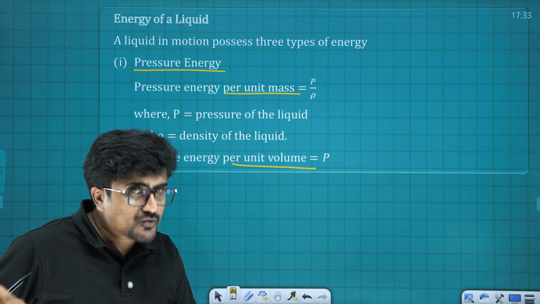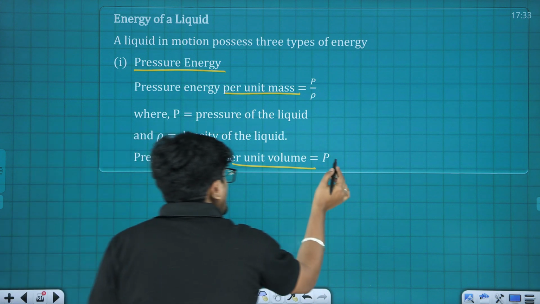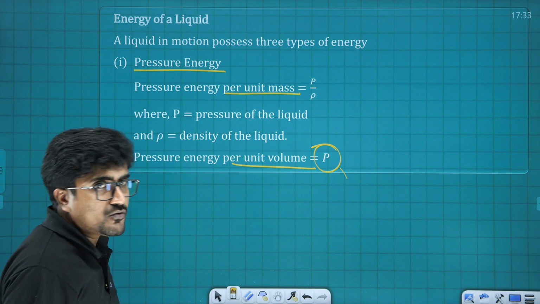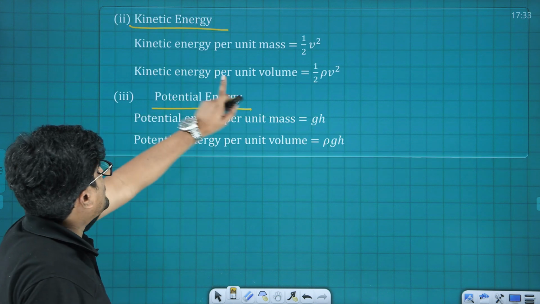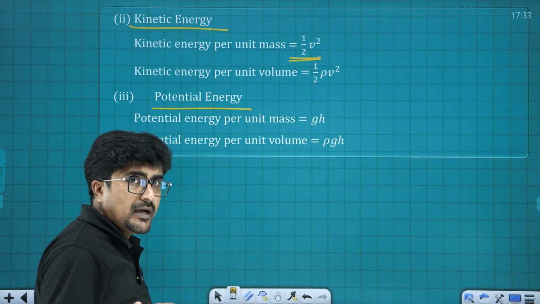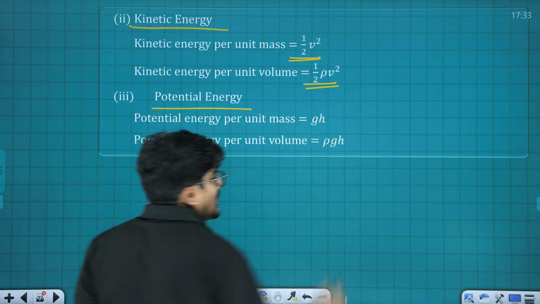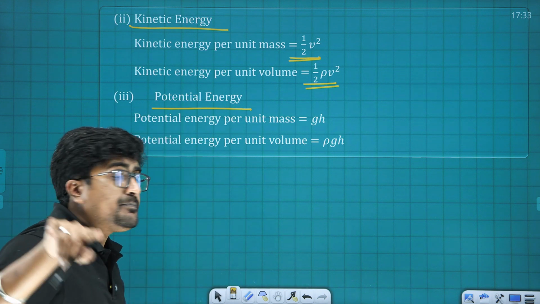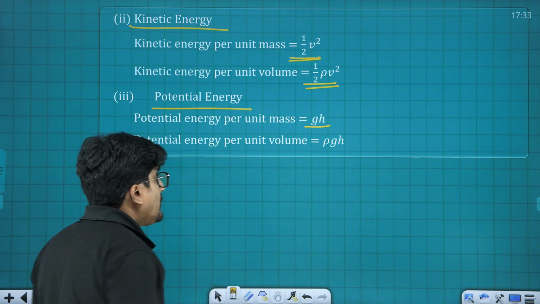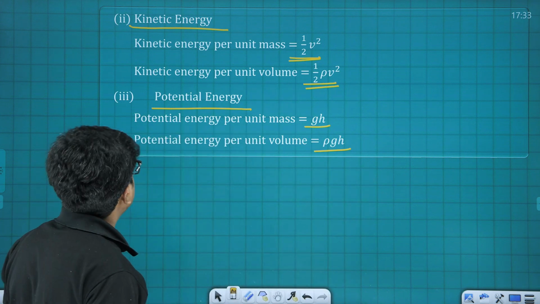In terms of unit mass, it is P by rho, and in terms of unit volume, the pressure energy is capital P only, where P stands for the pressure. Kinetic energy per unit mass is half V square, and per unit volume it is half rho V square. Potential energy per unit mass is g h, and per unit volume it is rho g h. Okay, fine.